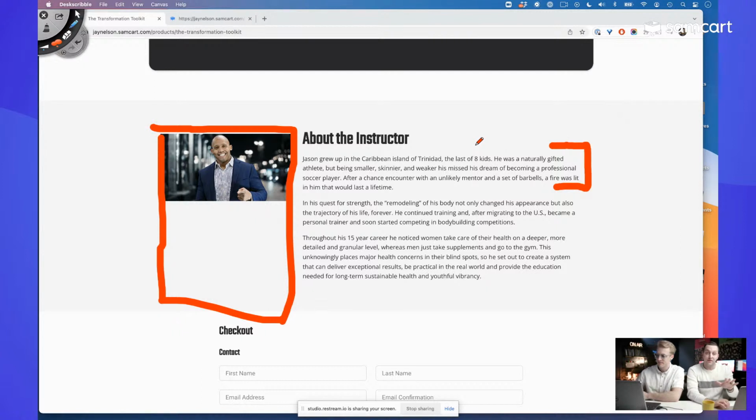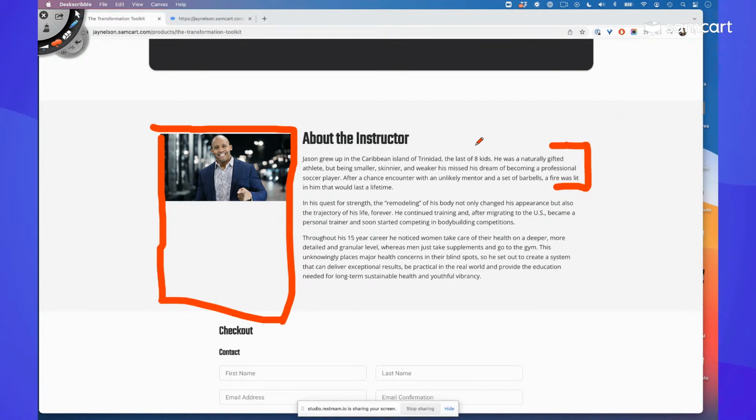I also love here that Jason is sharing some of his story, right? He's being personal. He's being unique. There is nothing unique about nameless, faceless books and courses. But here's Jason. Look, I grew up in the Caribbean island of Trinidad, the last of 8 kids. Jason is a human, a person. Naturally gifted athlete. I was smaller, skinnier, weaker, but with the dream of becoming a professional soccer player, I had a chance encounter with an unlikely set of barbells, and a fire was lit. Awesome. I love this.